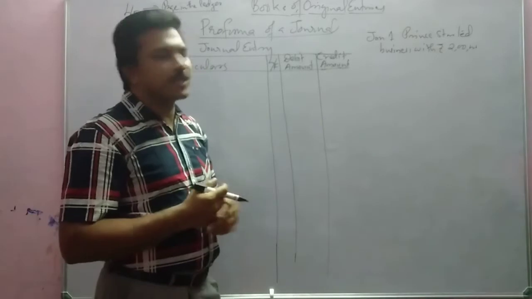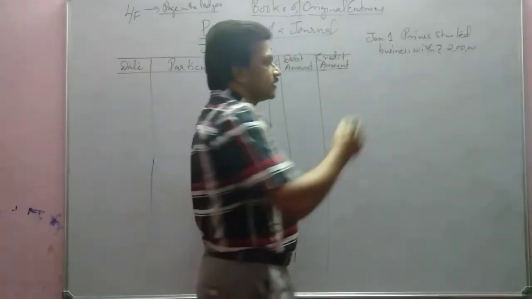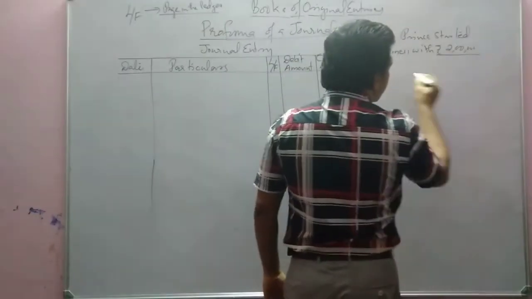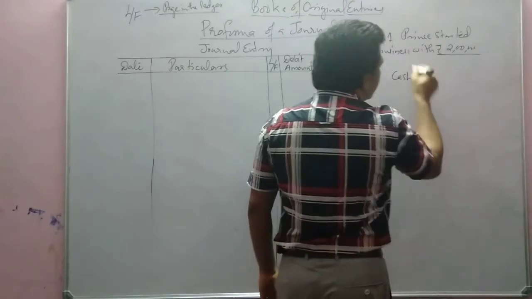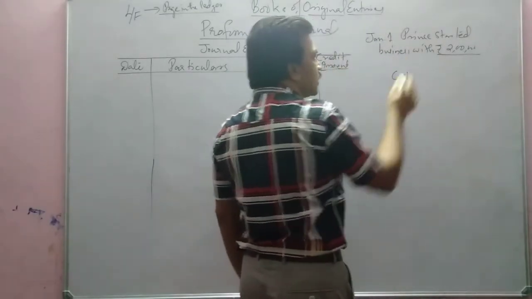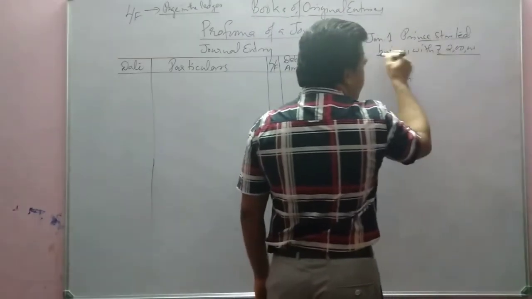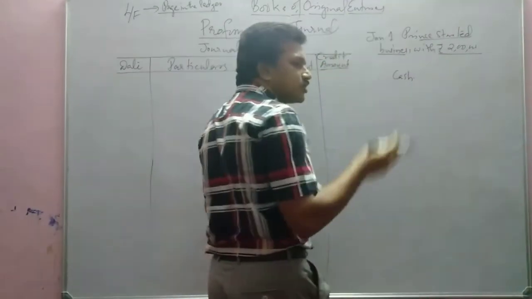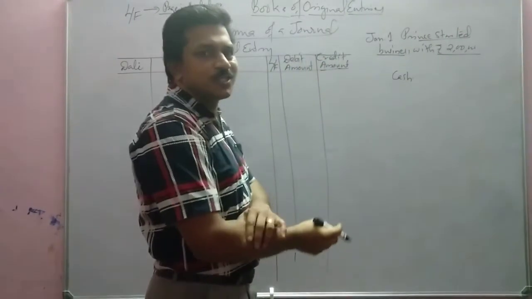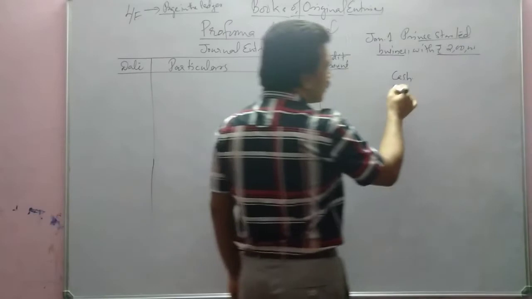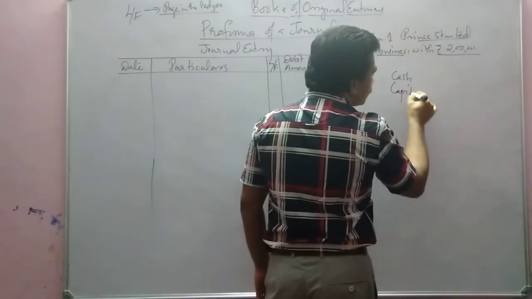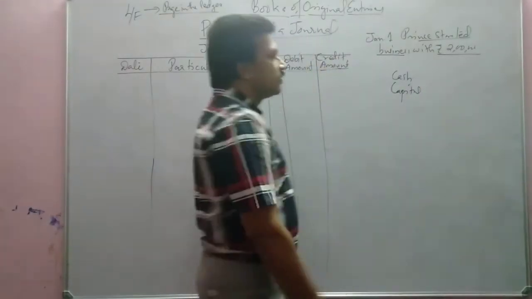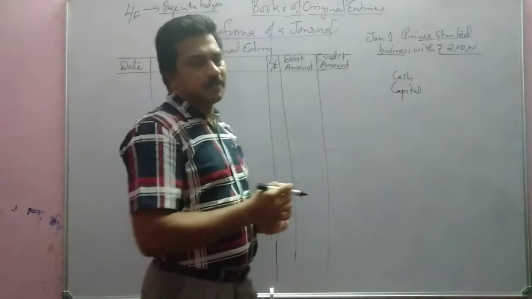Which are the aspects here? Yes, one is cash, and if somebody started business with cash, or invested money into the business, it is called capital. Cash and capital.